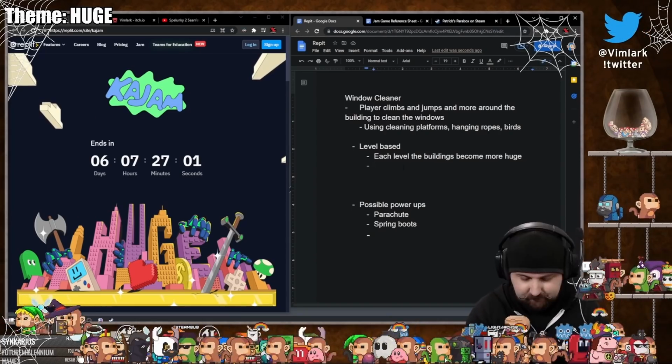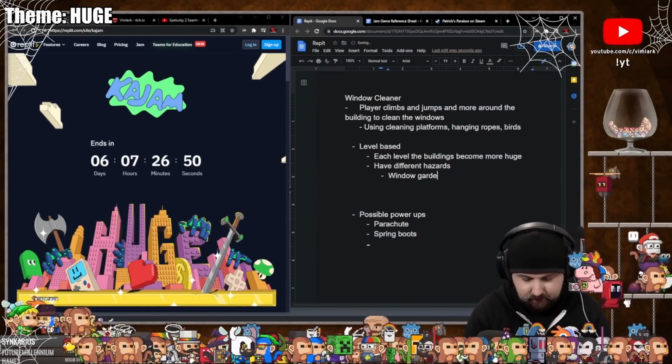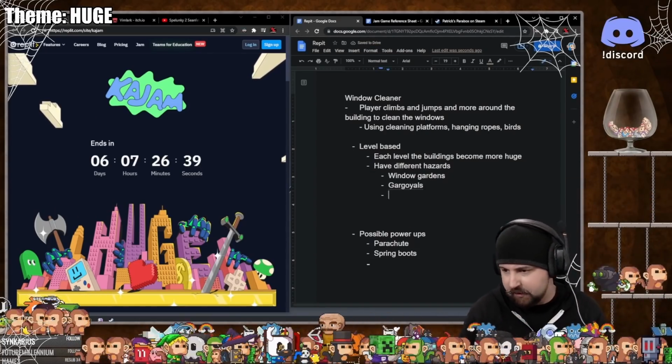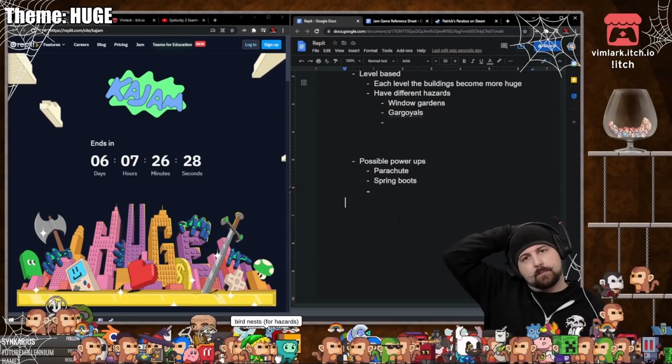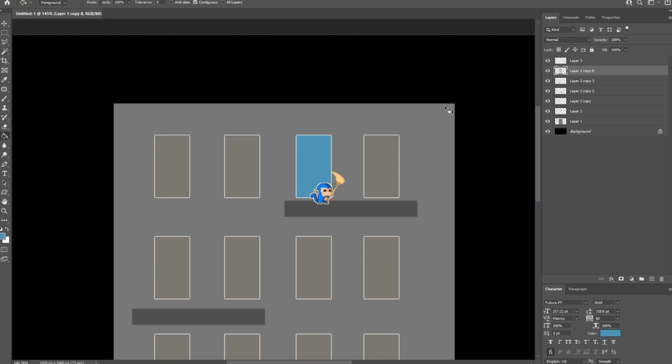Making a score-based platformer where you run around cleaning windows is just out there enough that it seems like a game I could have played back in the arcade in the 90s. We continued to brainstorm, and I had a plan to make a game like Spelunky where you started out at the top of a building, and then you traveled your way down dodging birds and other hazards to clean as many windows as you can.